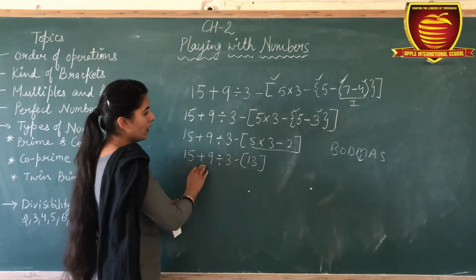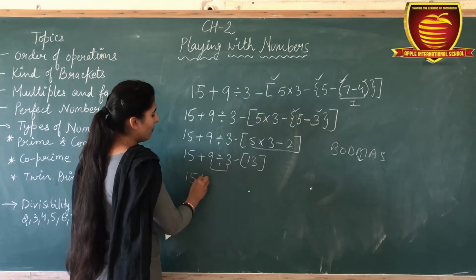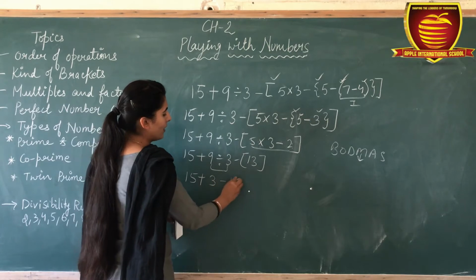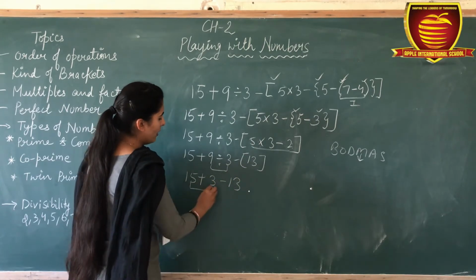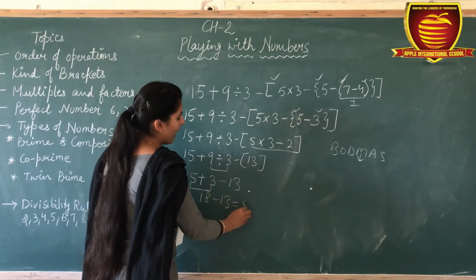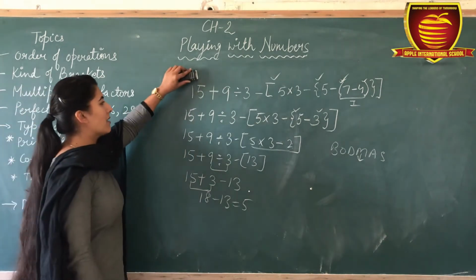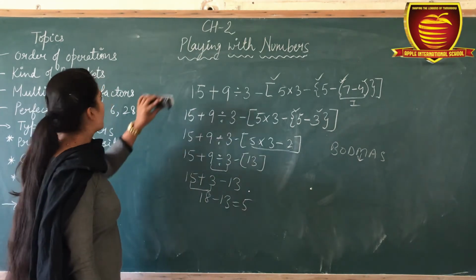Now we have to solve a division. 15 plus 3, 9 divided by 3 is 3, minus 13. Now what should we do? Addition. Add these terms. 18 minus 13. So the answer is 5. Okay, so this is the solution of different kinds of brackets.